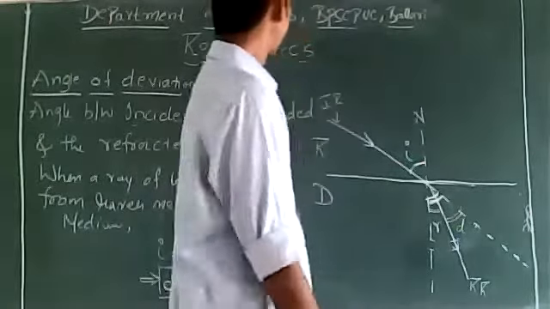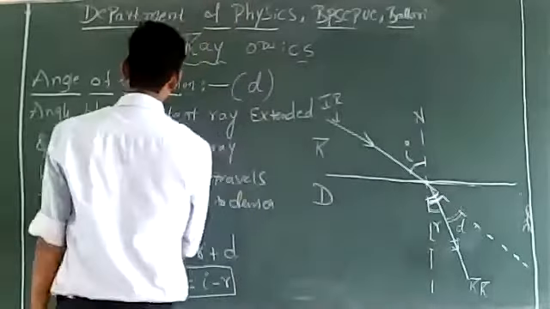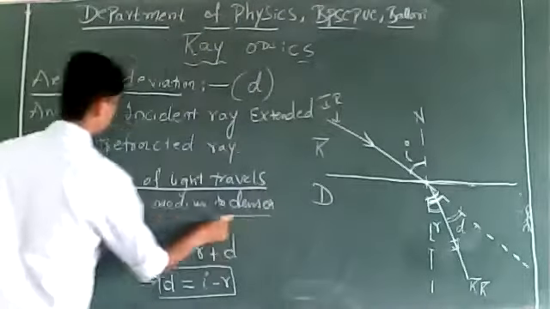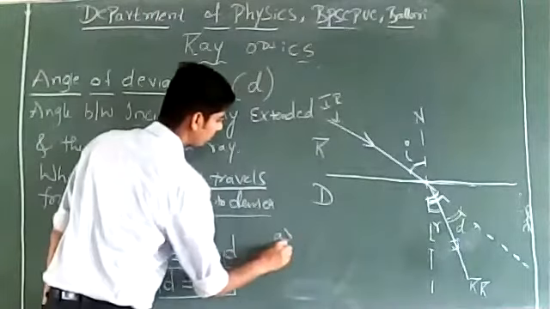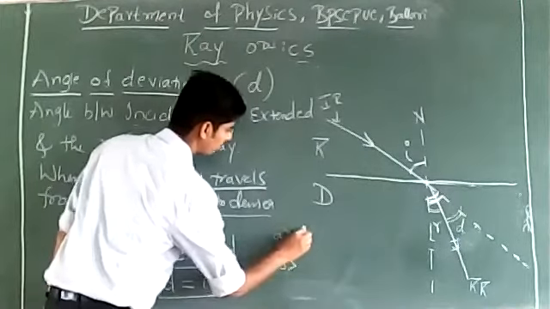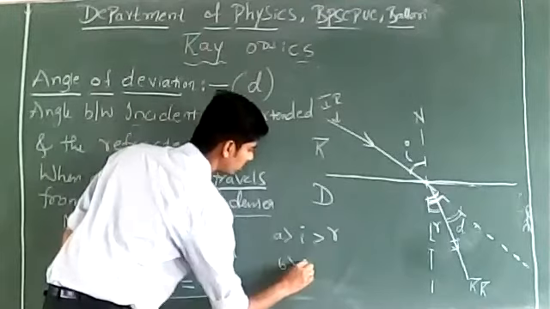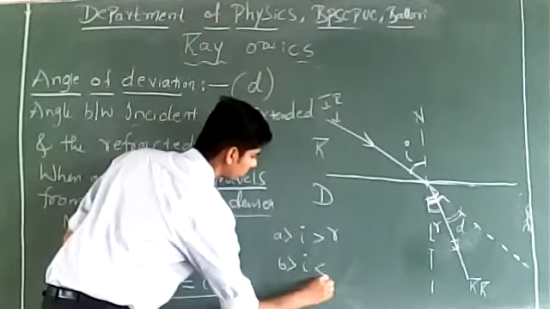So in this case, that is when a ray of light travels from rarer medium to denser medium, which among these two is true?